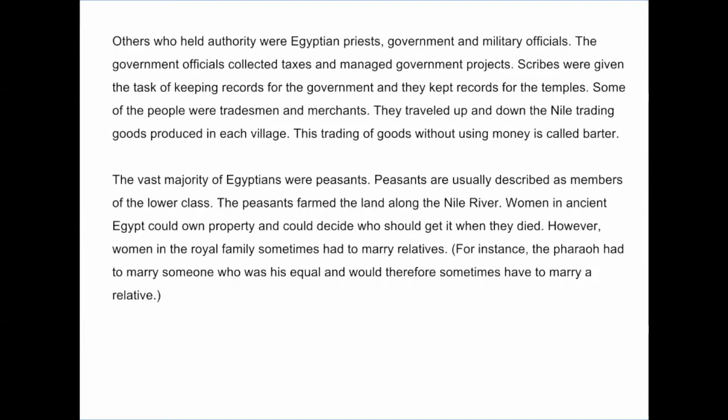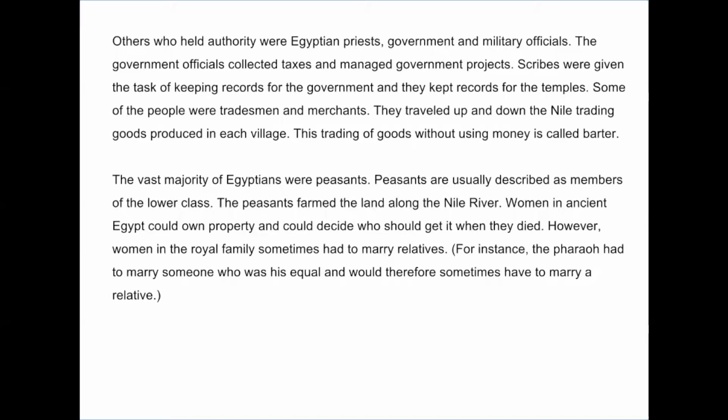Some of the people were tradesmen and merchants. They traveled up and down the Nile trading goods produced in each village. This trading of goods without using money is called barter. The vast majority of Egyptians were peasants. Peasants are usually described as members of the lower class. The peasants farmed the land along the Nile River.